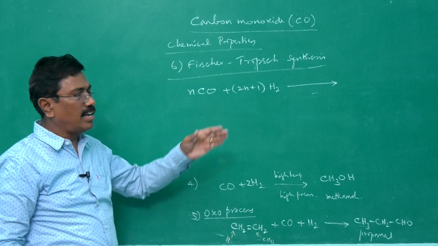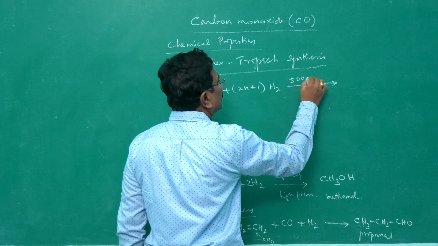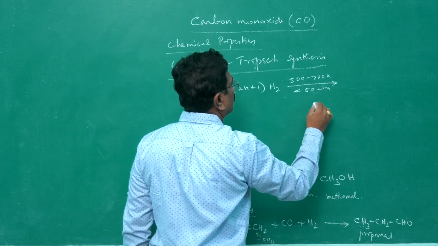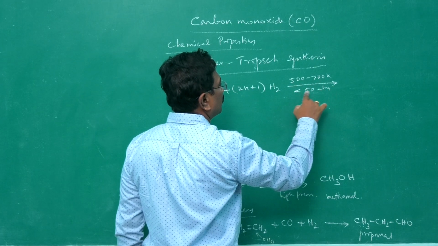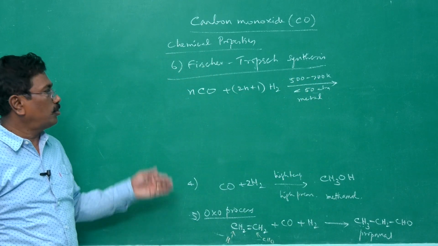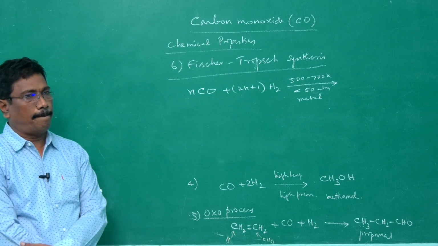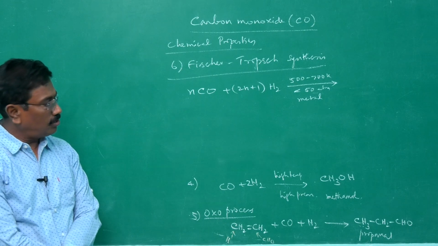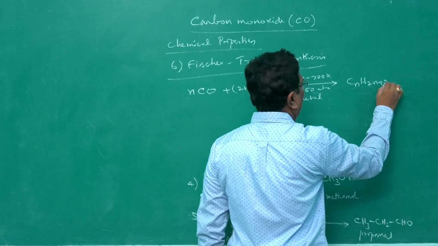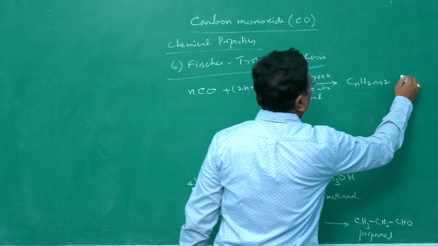The reaction is not simple. Very high temperature and pressure are required, 500 to 700 Kelvin temperature, less than 50 atmosphere of pressure, in the presence of a metal catalyst. It is passed over a metal, so that we get a hydrocarbon and water. What is that hydrocarbon? A saturated hydrocarbon, CnH2n+2, an alkane. It is the general formula for an alkane. Along with that, we get n molecules of water.